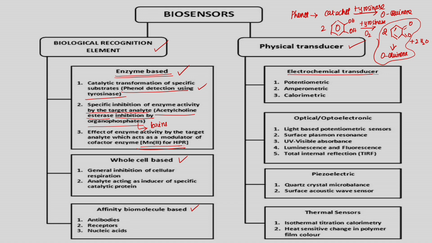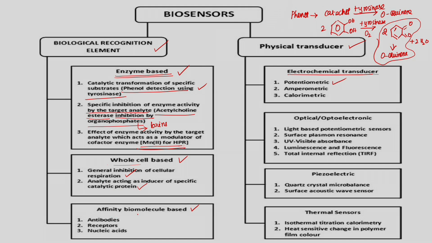The second recognition component is whole cell based. Here the general inhibition of cellular respiration is disturbed. In that way we will be able to measure the target analyte. Another one is the analyte acting as an inducer of a specific catalytic protein. If you have a whole cell attached to the electrode, for example using a potentiometric electrochemical transducer, the analyte which is going to be measured acts as an inducer of a specific catalytic protein. So, based on the measurement of the specific catalytic protein, I can measure the analyte.